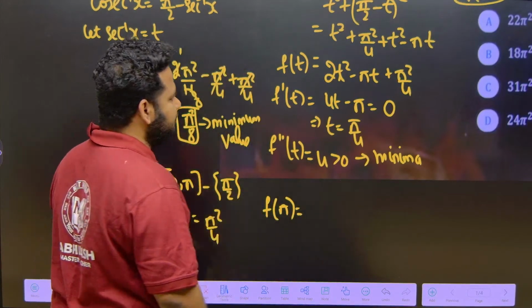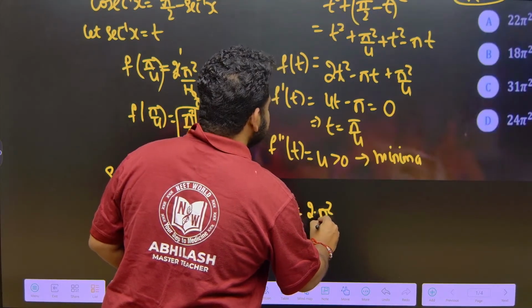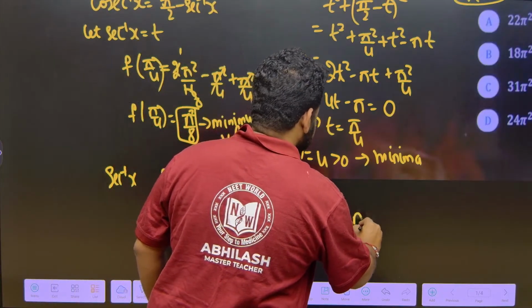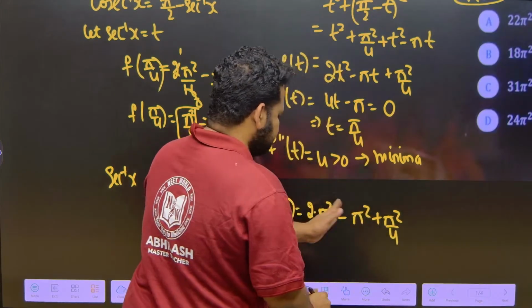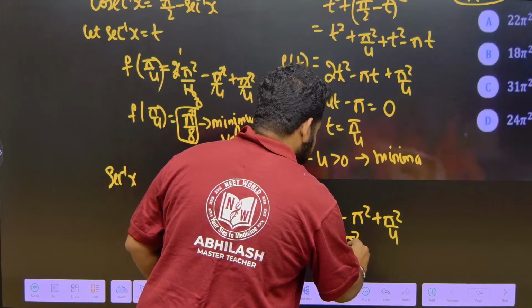f of pi, if I put it in, what will I get? I will get 2 times pi square minus pi into pi, that is pi square, plus pi square by 4. 2 pi square minus pi square is just pi square, plus pi square by 4. This is what I have.